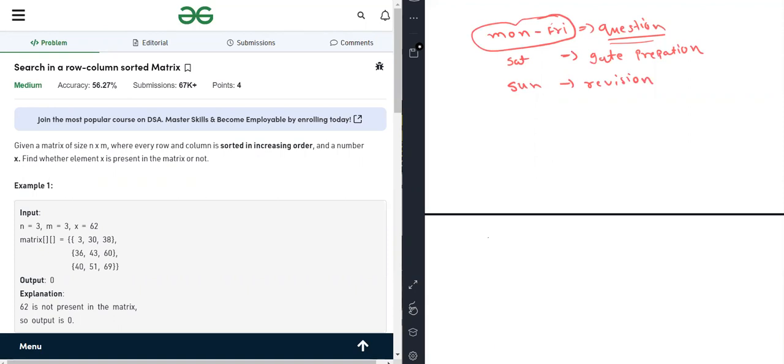Means from Monday to Friday we solved the questions, and we are doing the revision of the same on Sunday. So you can also revise the concepts again. So I am thinking this is our full schedule for the week.